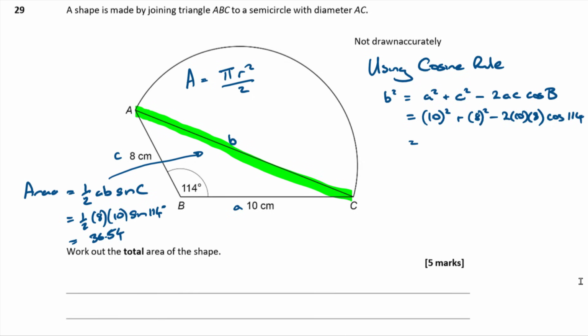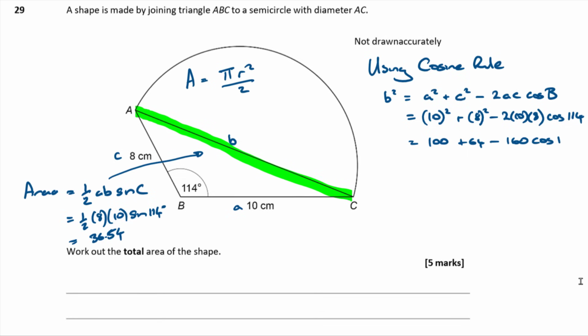Now I tried to do as much of this by hand first because I think you're more likely to make a key-in error on your calculator with the complex thing than you are by squaring 10. You should all know that 10 squared is 100 and 8 squared is 64, and you should be able to multiply 2 times 10 times 8 in your head. That's 160.